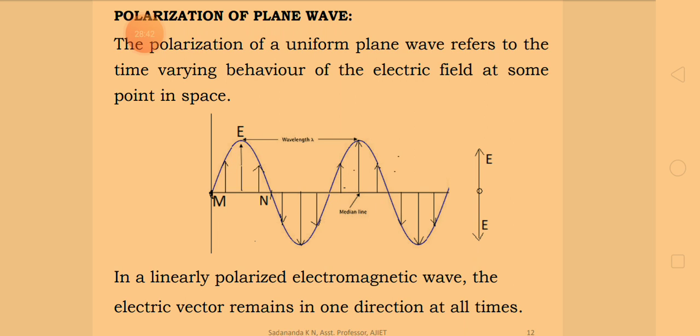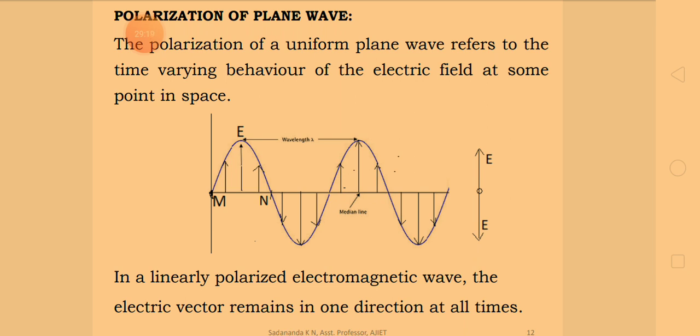Thus, the electric field is taken as the representative field for a wave from the particular point M that is shown in the figure. Now consider the variation of the electric vector E with the distance along the Z axis, shown in the same figure.